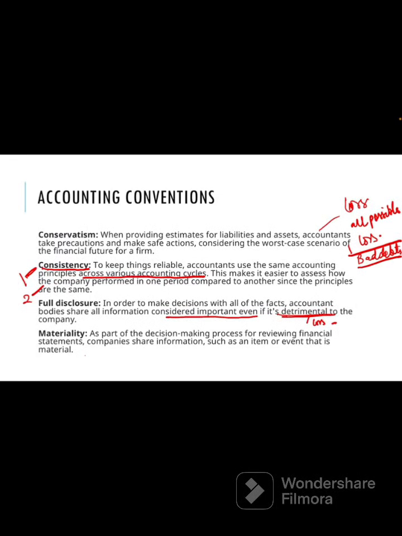Next is the convention of materiality. As a part of the decision making process for reviewing financial statements, companies share information such as an item or event that is material. Material means important and relevant information should be supplied to the users of the accounting information.